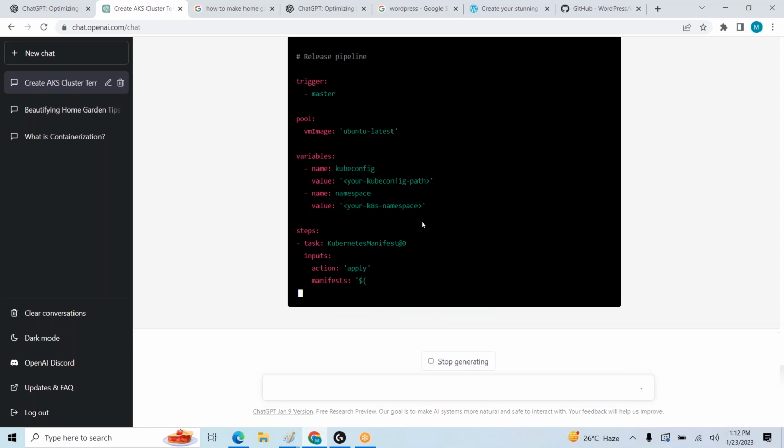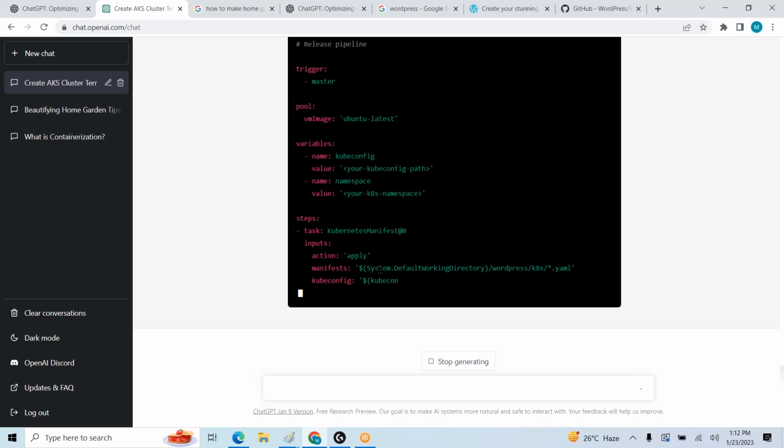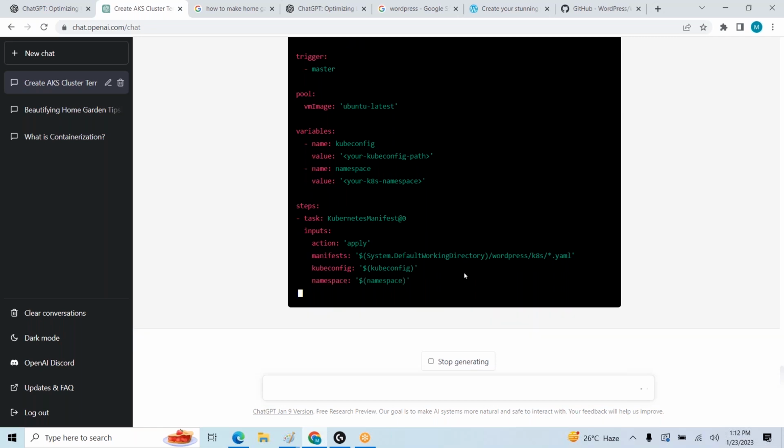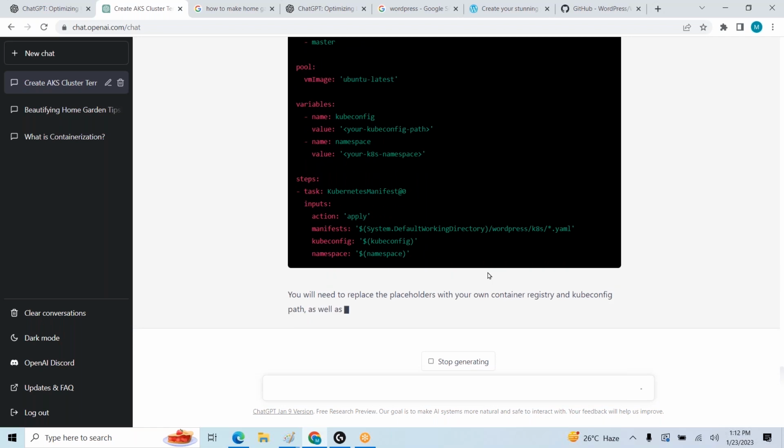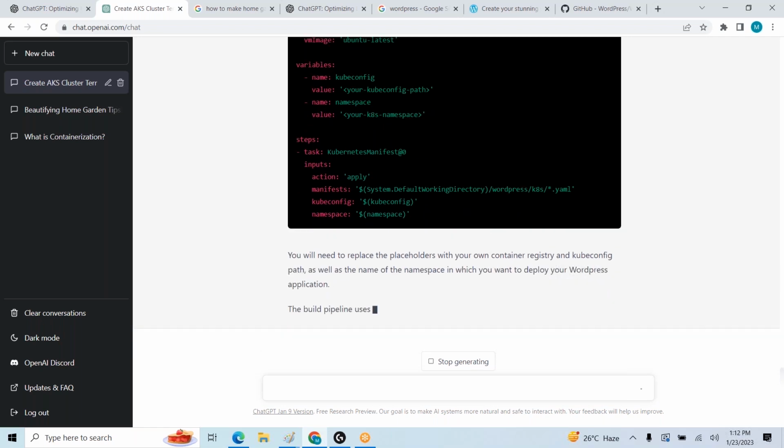Agent information, and after that the Kubernetes manifest.